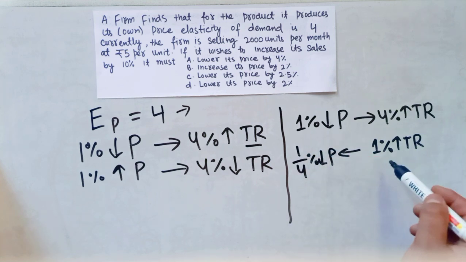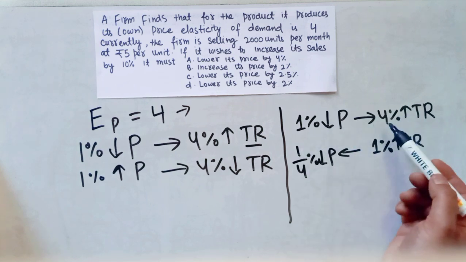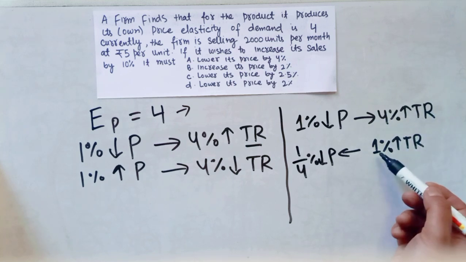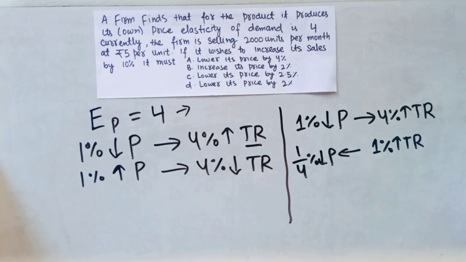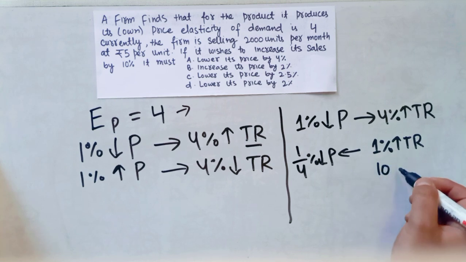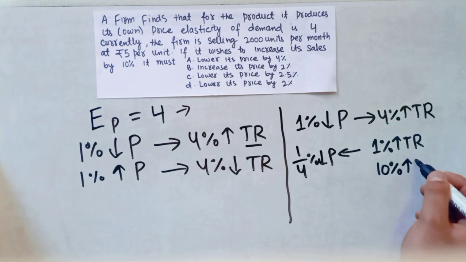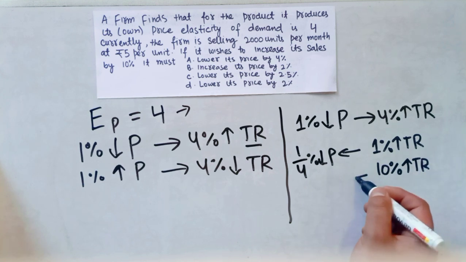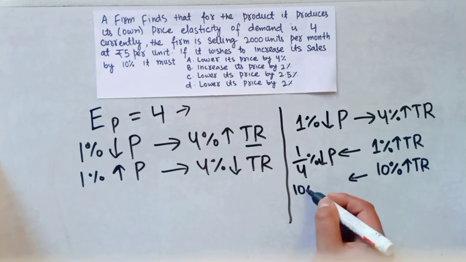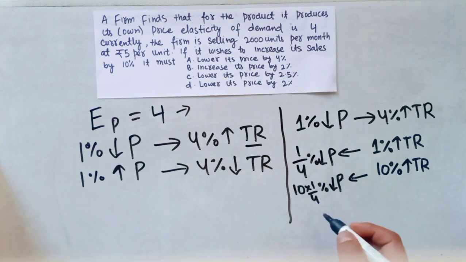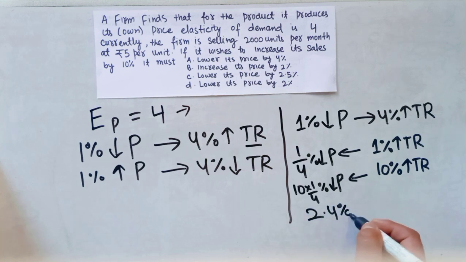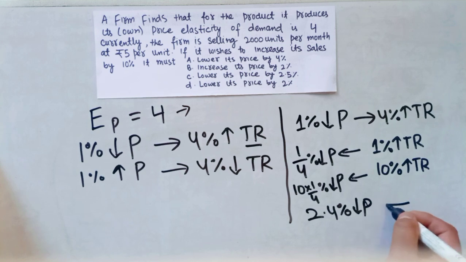Now a 10% increase in total revenue or total sales will lead to 10 into 1/4 % decrease in price. That means 10/4 is 2.5% decrease in price will lead to a 10% increase in sales.